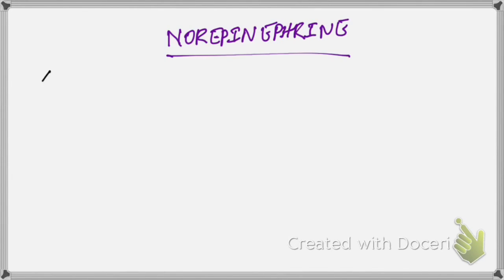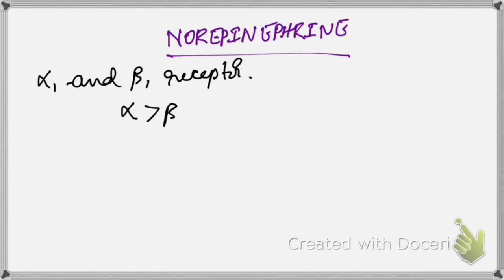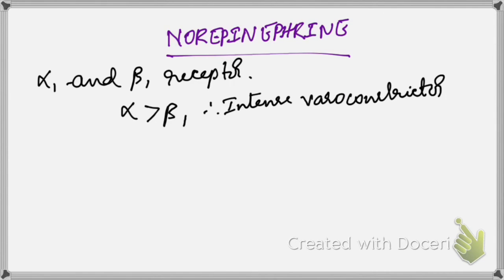So now let's move on to another drug, that is norepinephrine or noradrenaline. It is an alpha 1 and also beta 1 receptor agonist. So alpha predominates over beta, so it is an intense vasoconstrictor. Our epinephrine had action on alpha 1, beta 1 and beta 2, right? Here it has action on alpha 1 and beta 1. However, alpha 1 action predominates, so it is an intense vasoconstrictor.